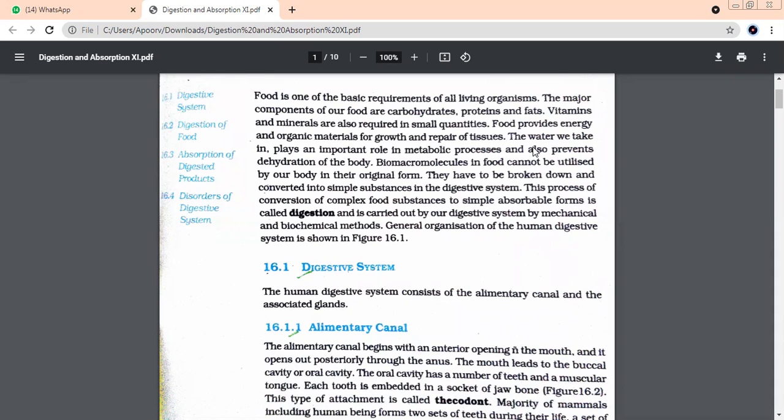Digestion is that when we eat the food, it is broken down from big molecules to small molecules. Very good. If you remember, I did the words anabolism and catabolism. So what kind of a reaction is this? Your friend is telling you, which kind of a reaction is she talking about? Food is broken down into small molecules. Catabolic. Yes, it's a catabolic reaction. So she told you what is digestion. Now who will tell me what is absorption?